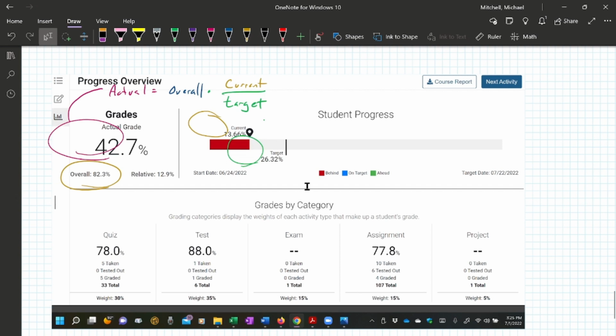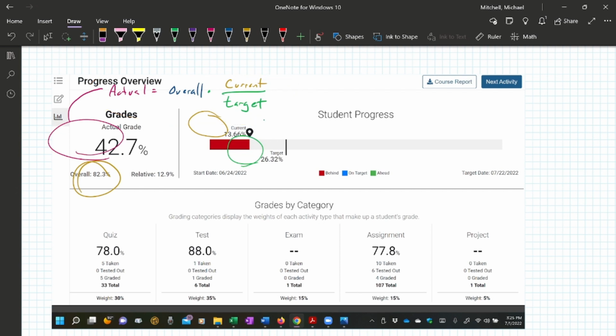Now, I mentioned over here, this student's behind. Notice this grade is lower than this grade. That's because when you're behind, it says, hey, the student's behind. We're going to lower their grade because they're behind. So this grade is lowered by the proportion they're behind. This is the actual formula that they used.